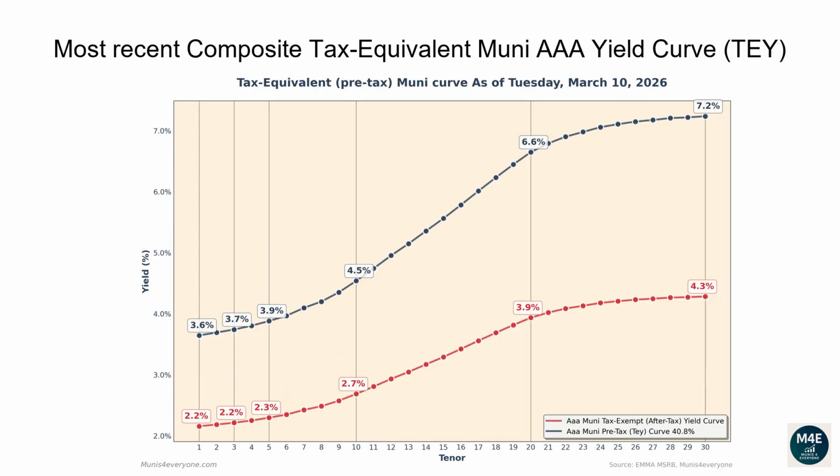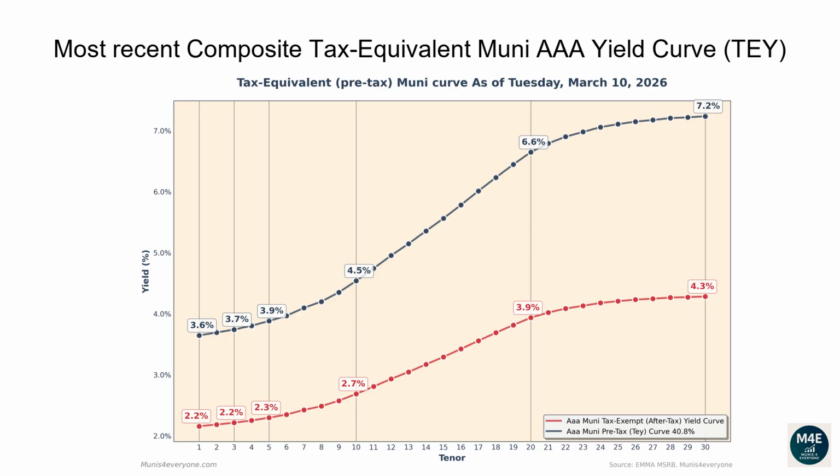Let's now go over the most recent composite tax-equivalent Muni AAA yield curve. The following graph shows, in red, the tax-exempt after-tax Muni yield curve, versus in blue its tax-equivalent pre-tax version assuming a 40.8% top tax bracket, as of March 10, 2026. Why would you care to see the tax-equivalent version of the Muni yield curve? More on this later. Let's first go over the pre-tax, aka tax-equivalent yield curve.